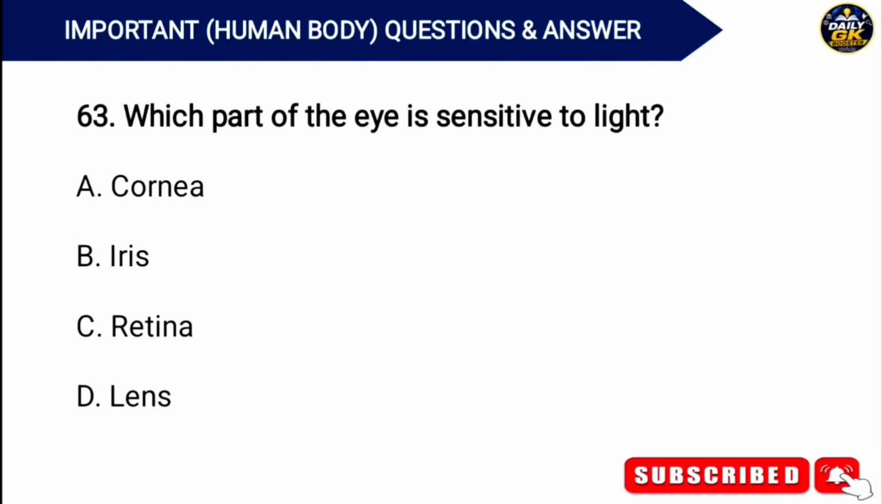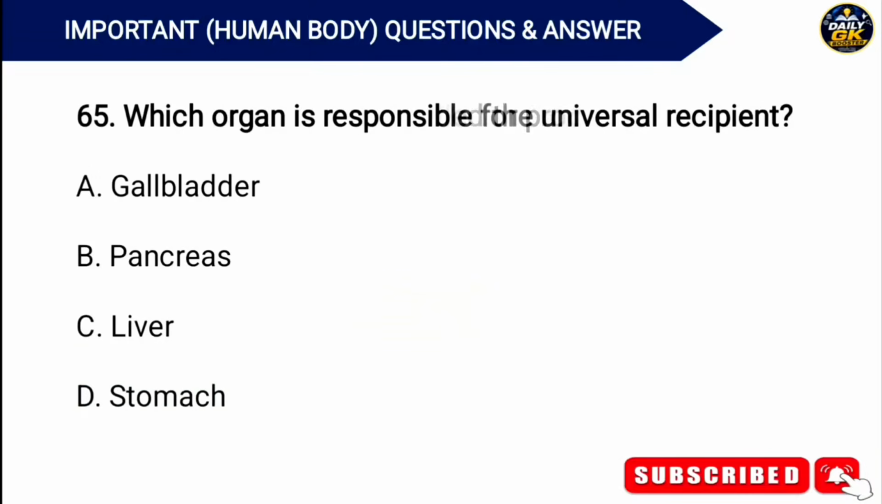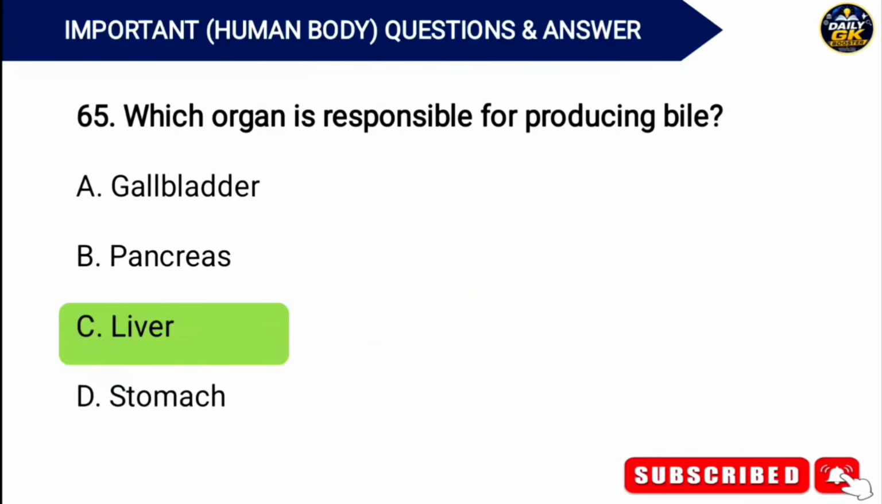Which part of the eye is sensitive to light? Answer. Option C. Retina. Which blood group is called the universal recipient? Answer. Option D. AB positive blood group. Which organ is responsible for producing bile? Answer. Option C. Liver.